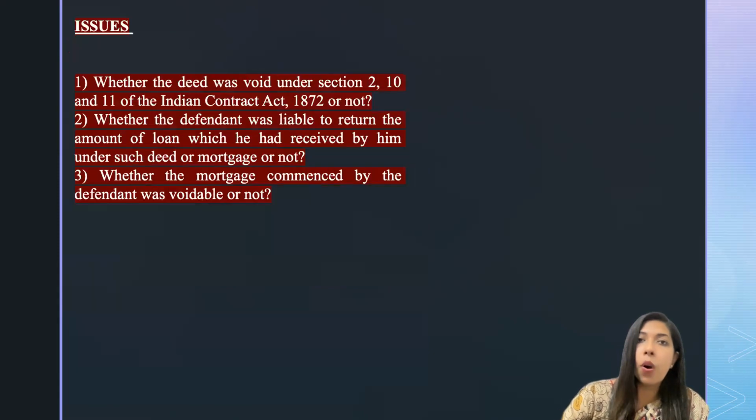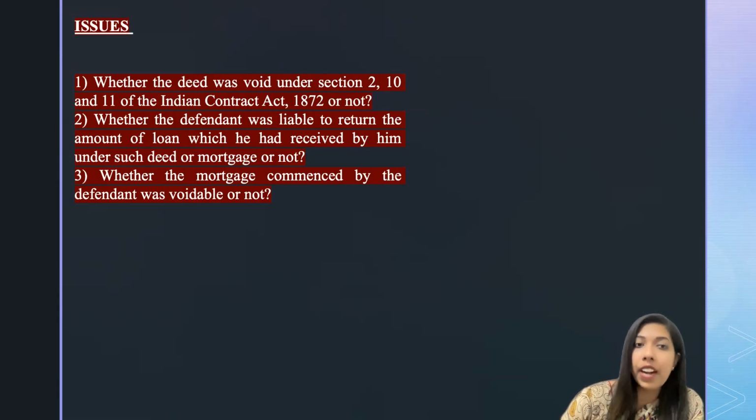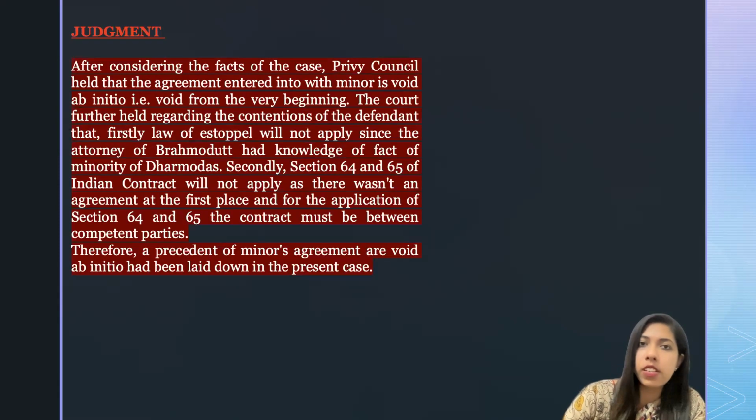And the issues involved in this particular case are, the first one, whether the deed was void under sections 2, 10 and 11 of the Indian Contract Act 1872. The second point was whether the defendant was liable to return the amount of loan which he had received under such deed or mortgage or not. The third point is whether the mortgage made by the defendant was voidable or not. So these are the major issues that fell under this case law.